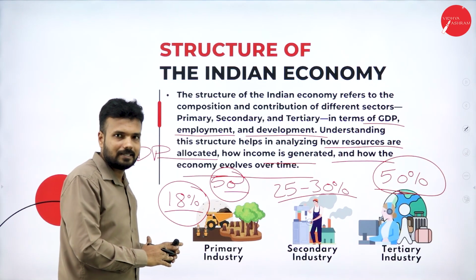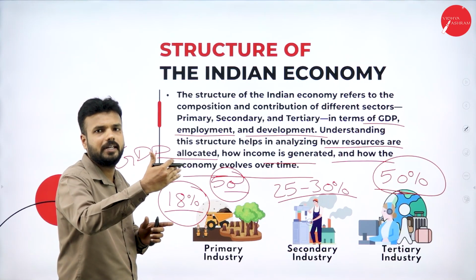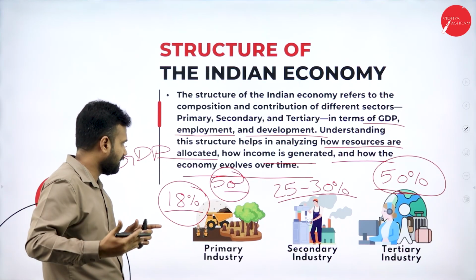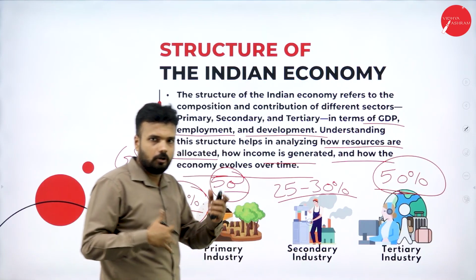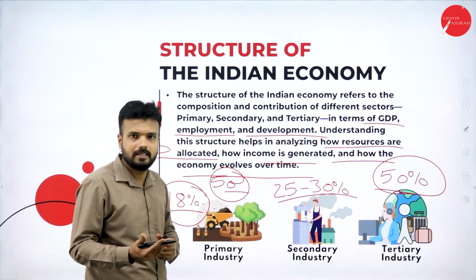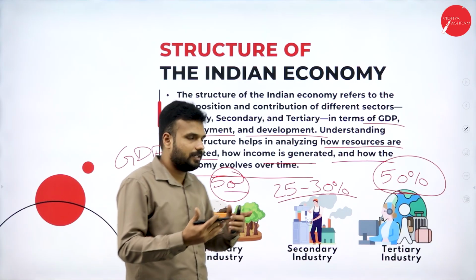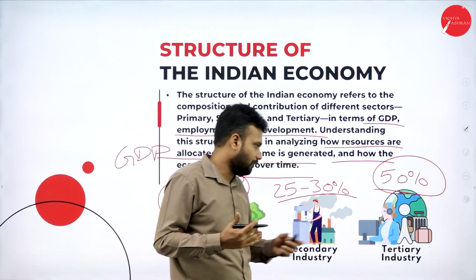The primary sector is about the first activity that happens, the agricultural activity. When it comes to the secondary sector, it is the conversion of raw materials into finished goods, all the kinds of industries, whether micro industry, cottage industry, small scale or large scale.